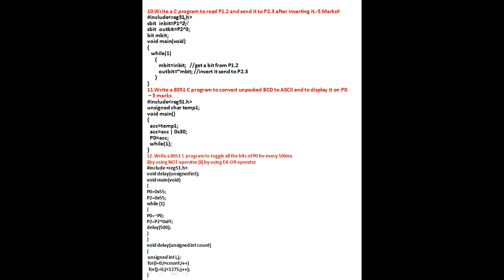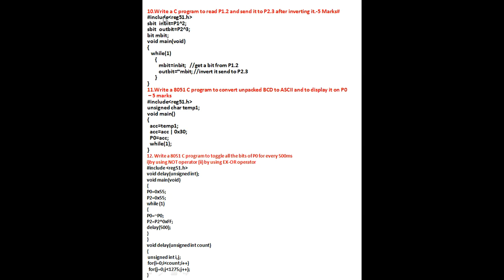Next, write a C program to read P1.2 and send it to P2.3 after inverting it. It asks for 5 marks. Here you have to first get the bit from the second bit of port P1. Next you have to invert it. After that you have to send it to the third bit of P2, that is port 2. How to write a C program?